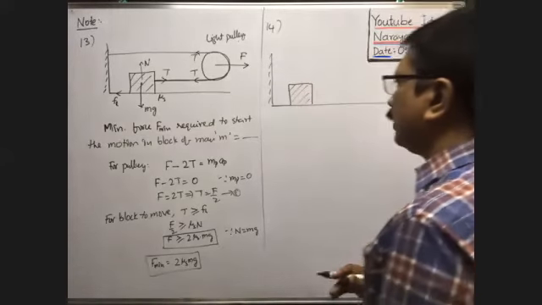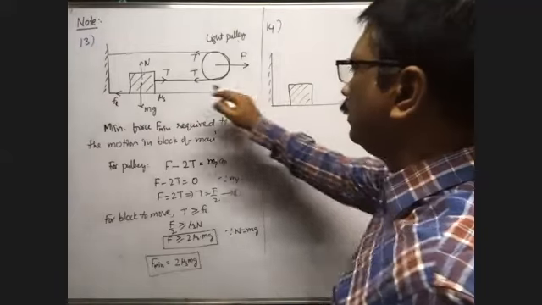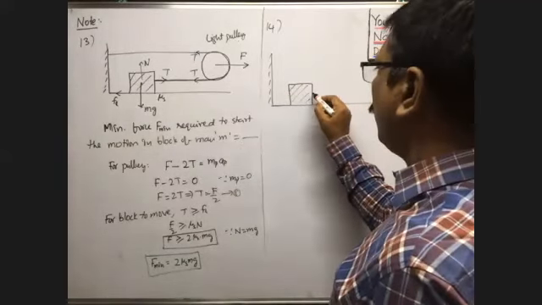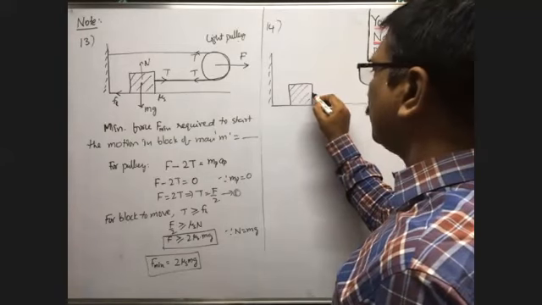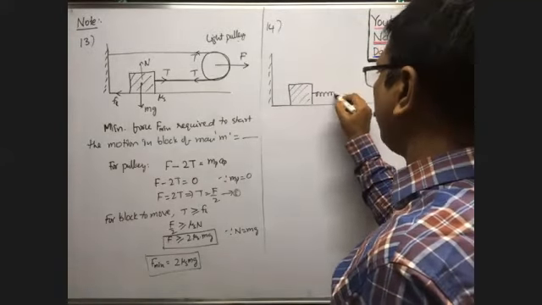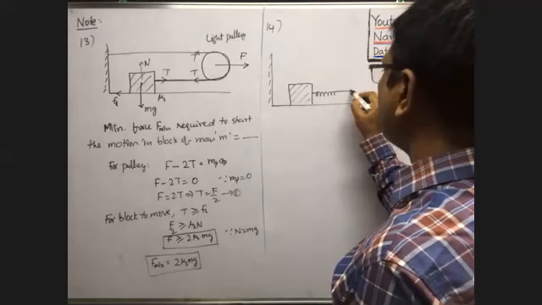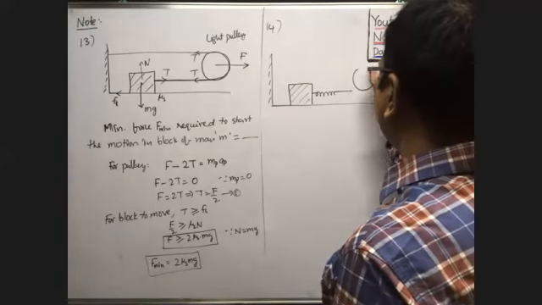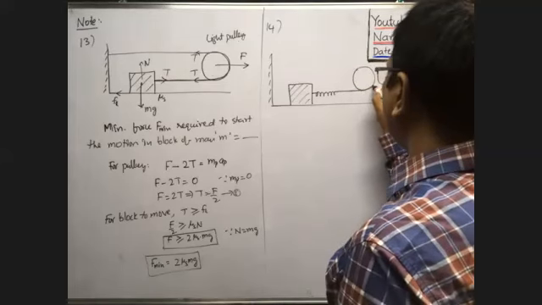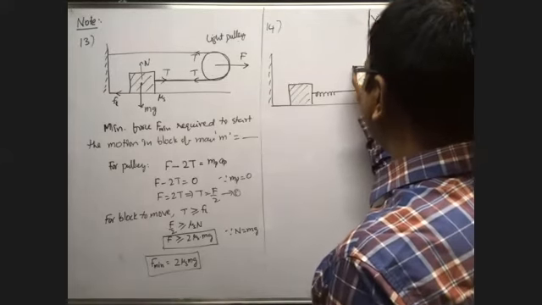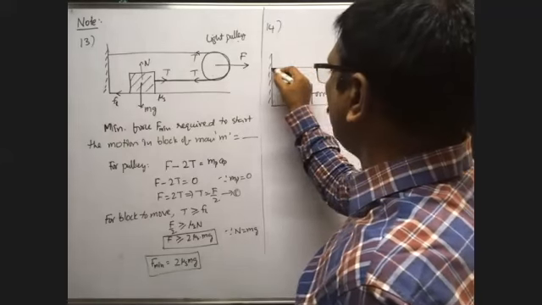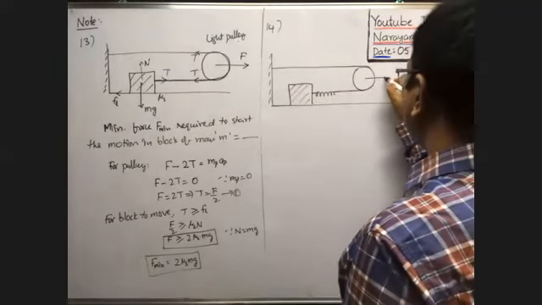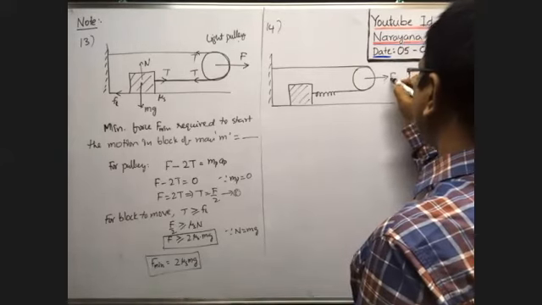Next, here the same type, but instead of a string, a spring is connected. So here one end of the spring is connected to the block. The other end is connected to a string, and the string is passed over a light frictionless pulley. The other end of the string is connected to a rigid support, a vertical wall. And this light pulley is pulled towards the right with a force equal to F.